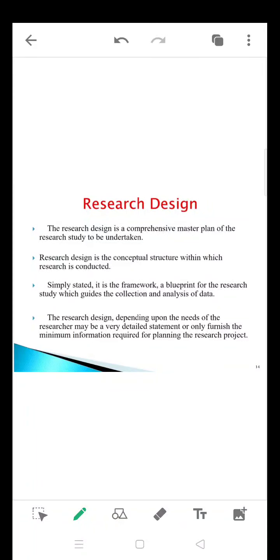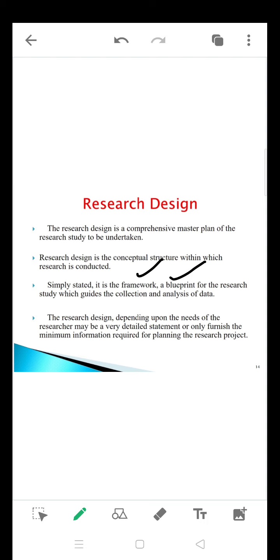Good morning, dear students. Today's topic is research design, module 2 in managerial research method. So, let me understand what exactly the research design talks about. The research design is a blueprint. It is a blueprint or a framework of what exactly the researcher is going to carry out in his research process.